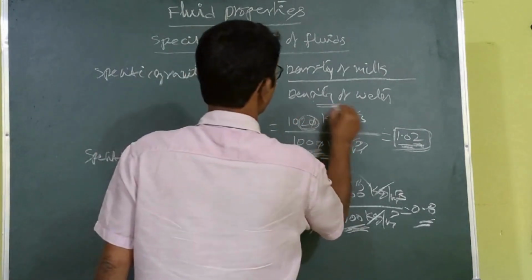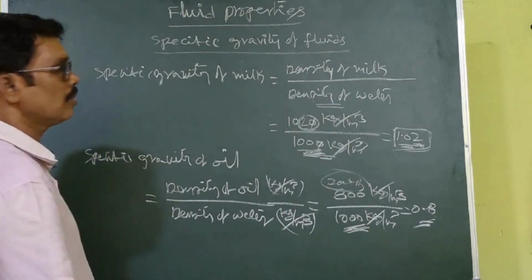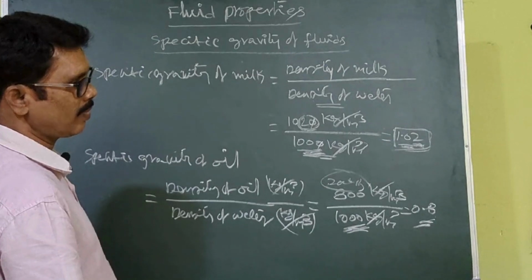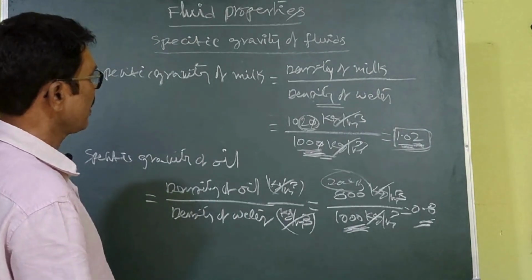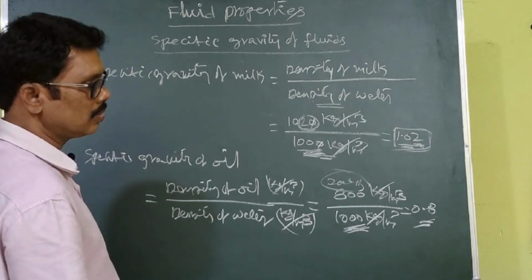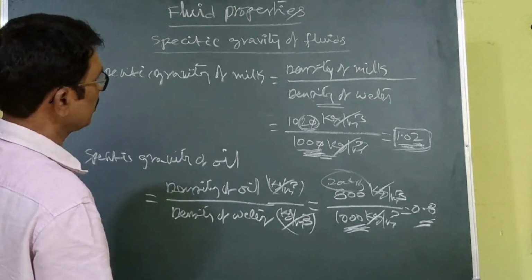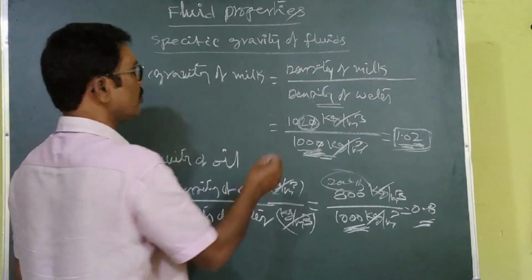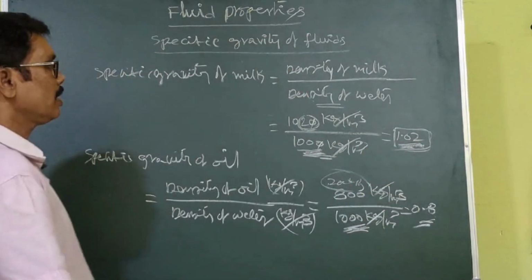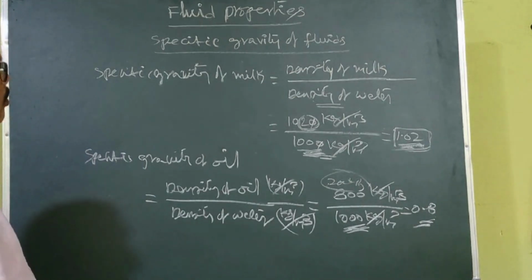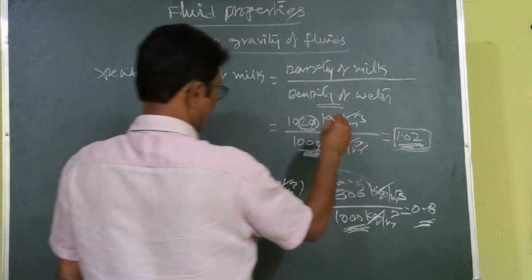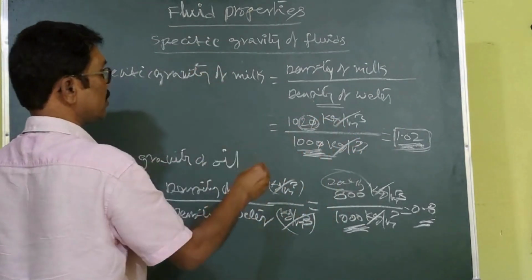For example, milk, blood, cool drinks, alcohol, coconut water, all these things get dissolved in water. Why? Because their specific gravity is a little bit greater than or equal to the water density, so because of that these liquids get dissolved in water.